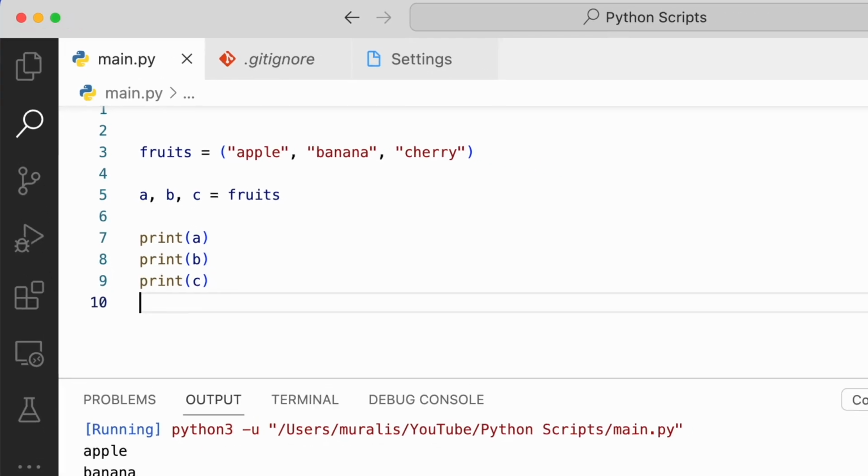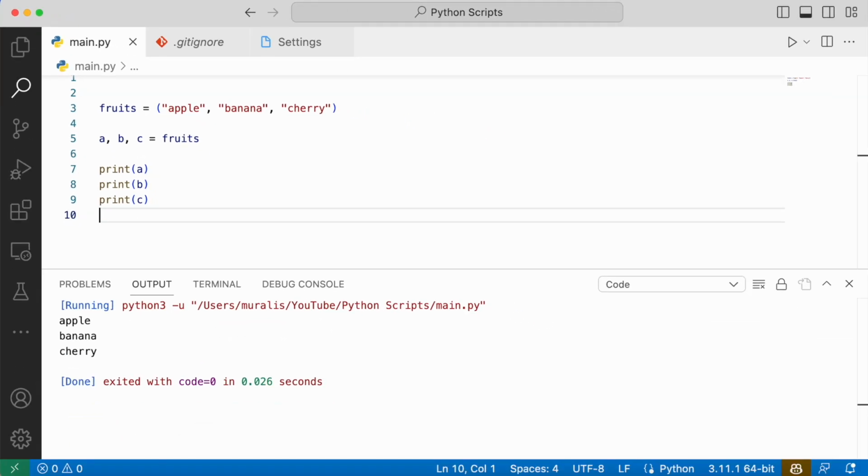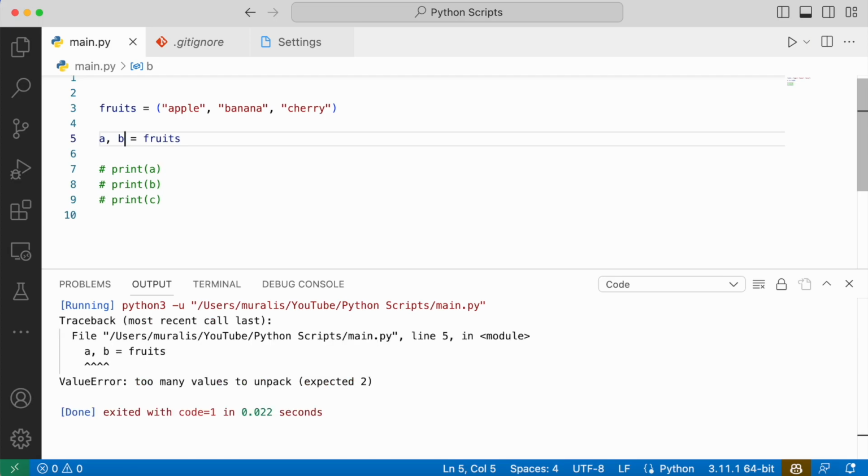Here we can see apple, banana, cherry is printed. We have three values, three variables. So each value is assigned to each variable. This is how we can unpack the values. What if the number of values does not match the number of variables? Let me just remove one variable from here. I will also comment these print statements and remove one of the variables. If we execute the code, here we can see the output. We get a value error. That is because there are too many values to unpack. The number of values should match the number of variables. If they don't match, then we will get this value error.